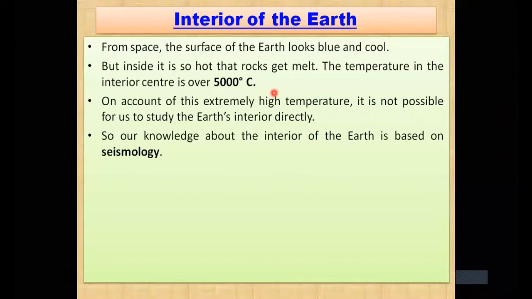And here, if the temperature of the earth rises to 50 degrees centigrade, a lot of people start dying. They start dying in just 50 degrees. So how can you survive in 5,000 degrees centigrade? That is one of the most important reasons why it is not possible to go to the center of the earth. The temperature of the inside of the earth is what? 5,000 degrees centigrade.